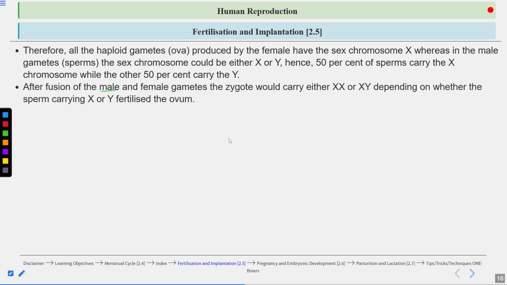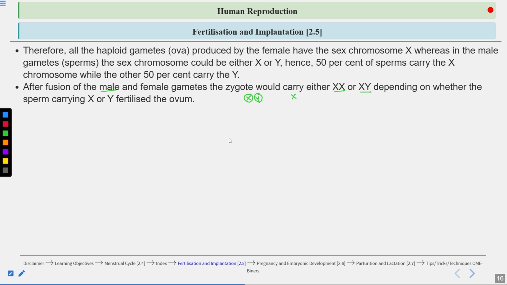Now, after fusion of the male and the female gamete, the zygote would carry either XX or XY depending on whether the sperm carrying X or Y fertilizes the ovum. Males produce X and Y sperms. Half of the sperm will have X, half will have Y. Females produce eggs that have only the X chromosome.